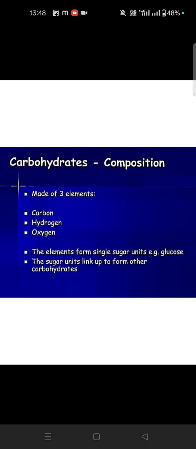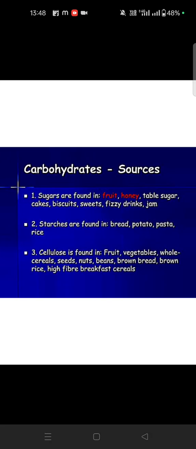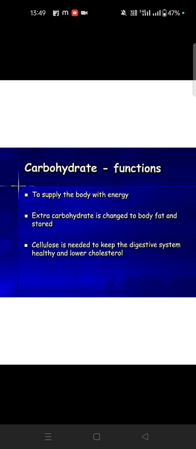So carbohydrate is a single sugar unit. Rice and everything, we have carbohydrates. Then carbohydrates are sugar, starch and cellulose. Sugars are found in fruit, honey, table sugar, cakes, biscuits, sweets and fizzy drinks. Starches are bread, potato, pasta, rice. Cellulose means fruits, vegetables, whole grains, seeds, nuts, beans. So brown bread, brown rice, everything will be there. So this is under carbohydrate foods.